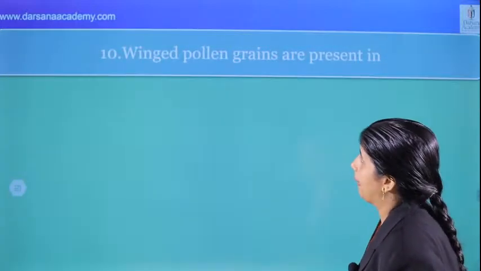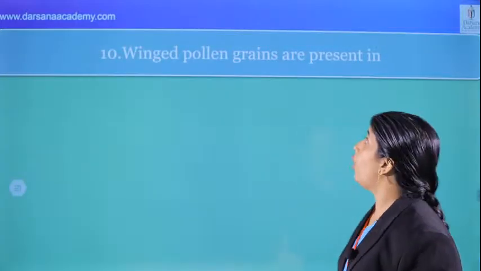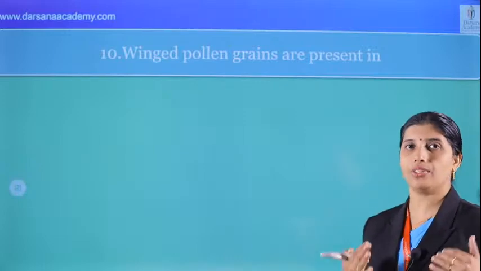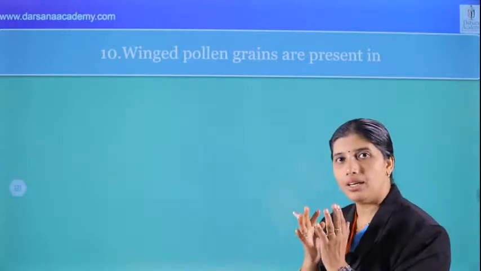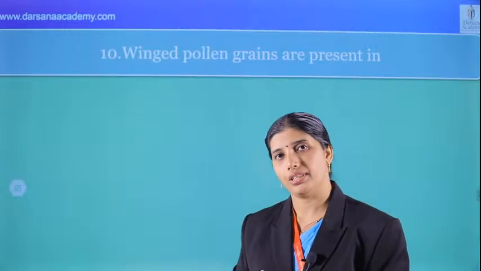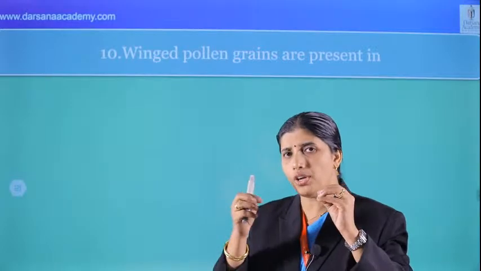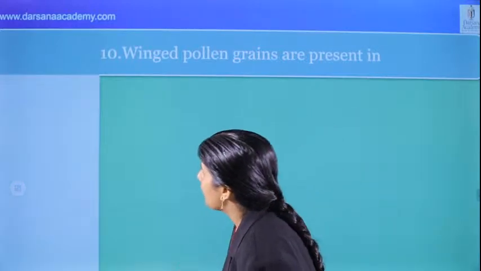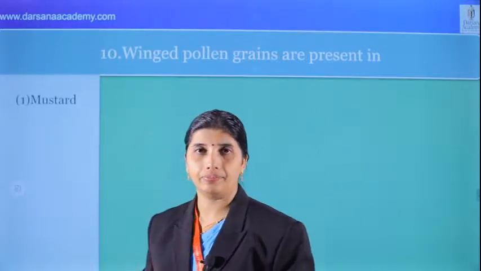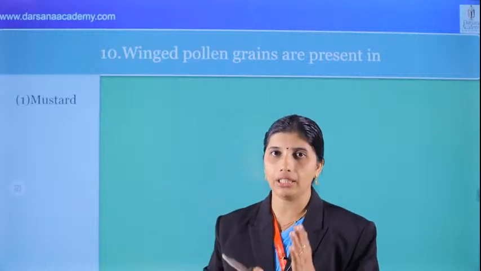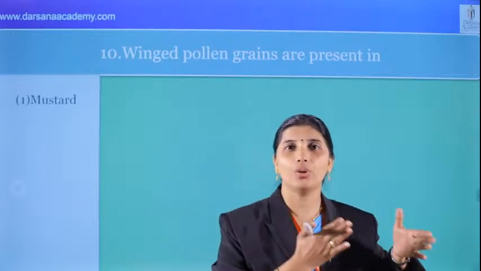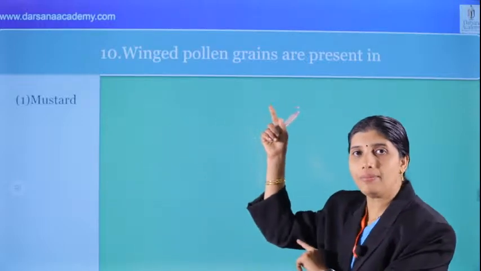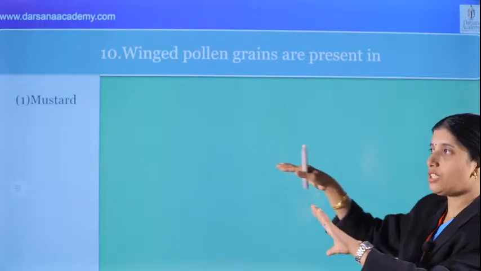What's the next question? Wind pollen grains are present in. That's an important question. That was a question for the entrance. That is connected with gymnosperm members. Okay, gymnosperm. While going through the gymnosperm, certain points also you have to connect. And we can see mustard. What about mustard? What's the very important point in the chapter on strategies and also morphology of flowering plants? The question is connected to one chapter and the options are from different chapters.